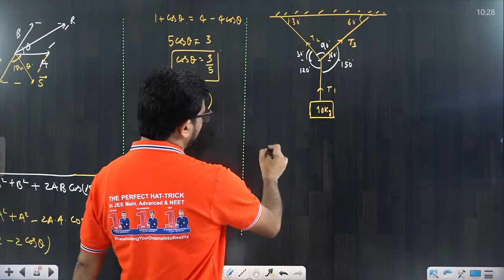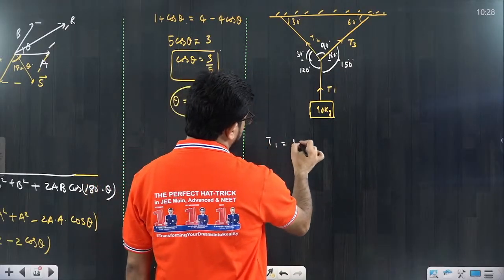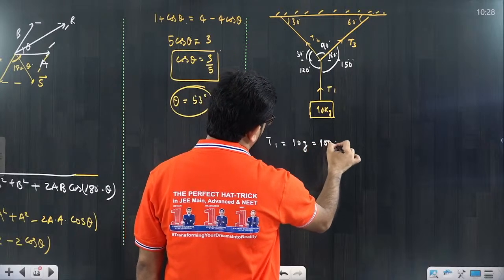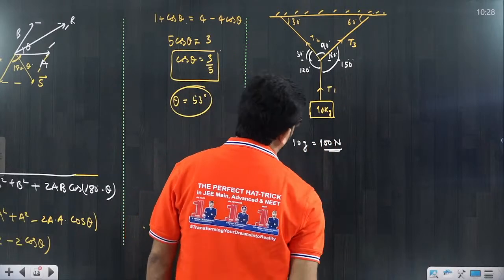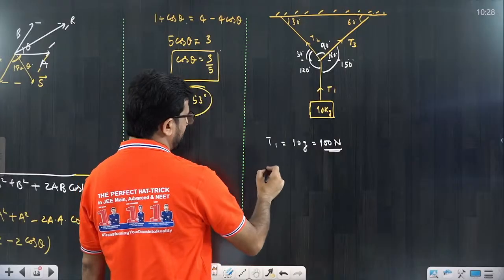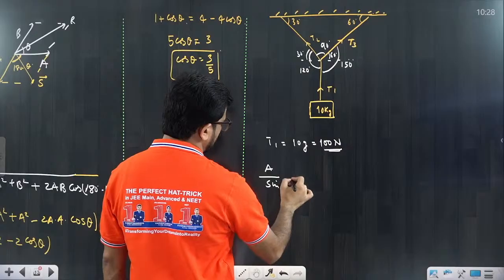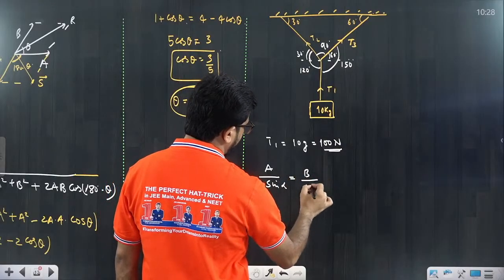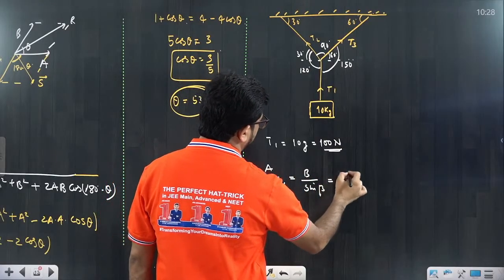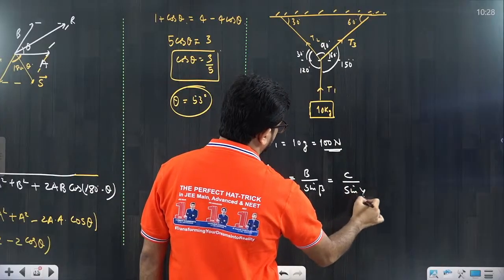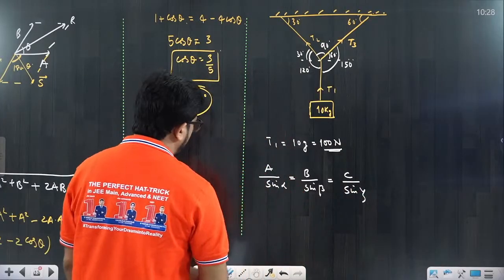So T1 already everyone knows, okay, T1 is equal to what? 10g, and 10g means 100 Newton. I can use g value 10, I am taking. So from here, Lami's theorem we already know: A by sin alpha equals B by sin beta equals C by sin gamma. That means opposite angle. So I can write Lami's theorem also.